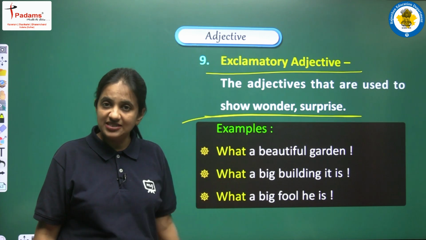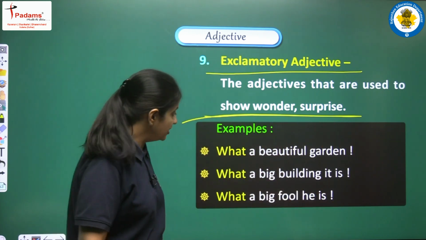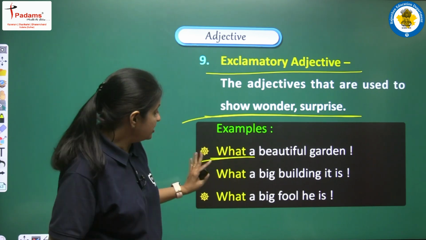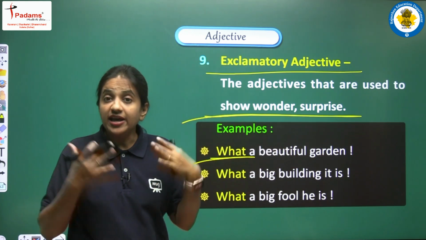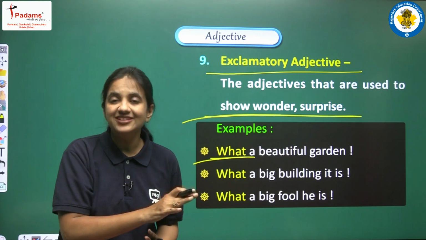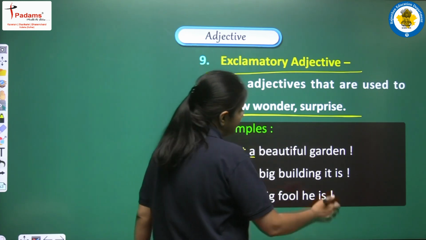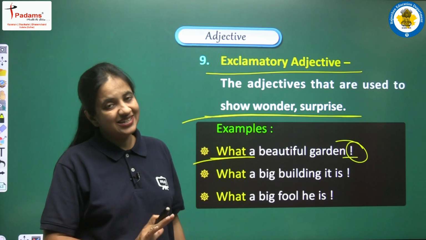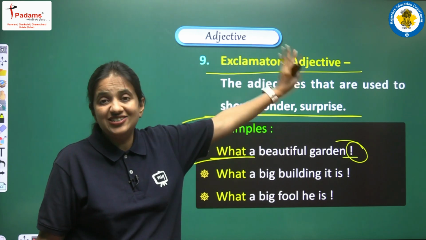So here we are having some examples. Let's read. First example is, what a beautiful garden. Here in this sentence we can see that what is used to show the surprise, right? Because in this sentence we are talking about one garden, and that garden is very beautiful, and we are very much surprised because of the beauty of that garden. So we are saying, what a beautiful garden. And one more thing that you have to notice is that at the end of such a sentence you will find an exclamation mark. Such sentences are known as exclamatory sentences, and what is used here as an exclamatory adjective.